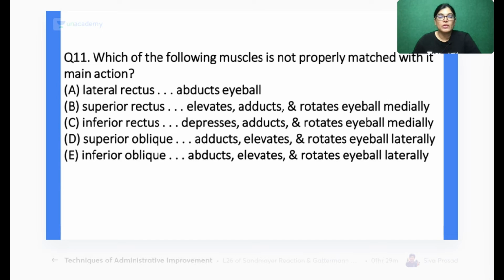Now, which of the following eye muscles is not properly matched with its main action? Lateral rectus abducts the eyeball, superior rectus elevates, adducts, rotates the eyeball medially, inferior rectus depresses, adducts, rotates the eyeball medially, superior oblique adducts, elevates, rotates the eyeball laterally, inferior oblique abducts, elevates and rotates the eyeball laterally. According to you, which combination is not correctly matched? Question number 11, mark the correct answer.